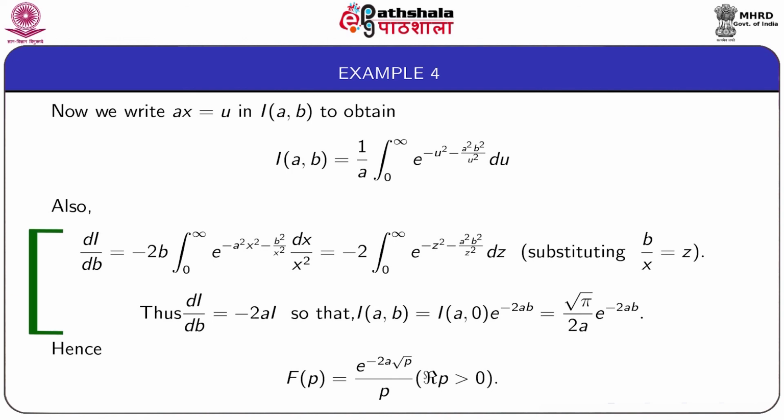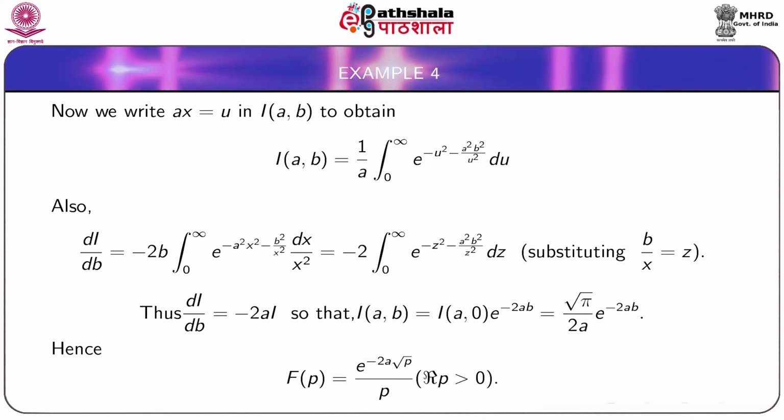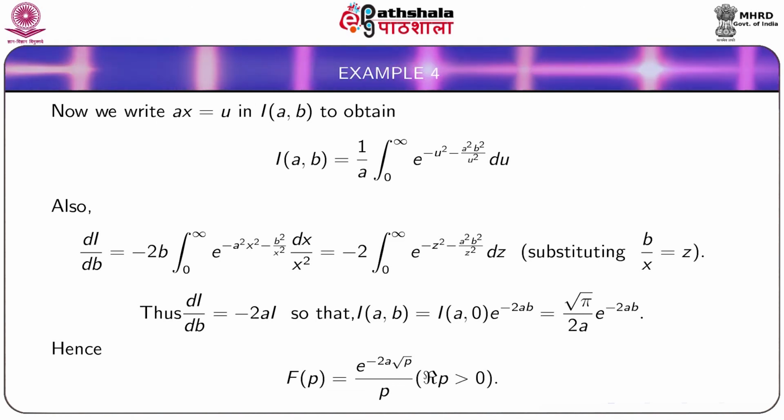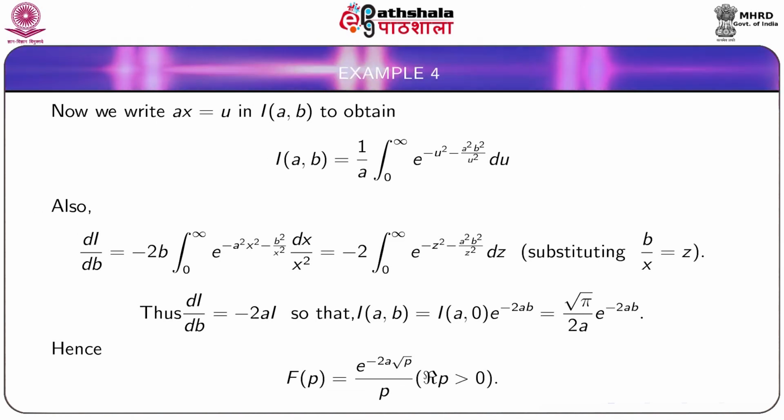I(a,b) equal to I(a,0) into e to the power minus twice a b, and we have already obtained the value of I(a,0), and substituting that value we obtain I(a,b) equal to root pi by twice a e to the power minus 2ab.